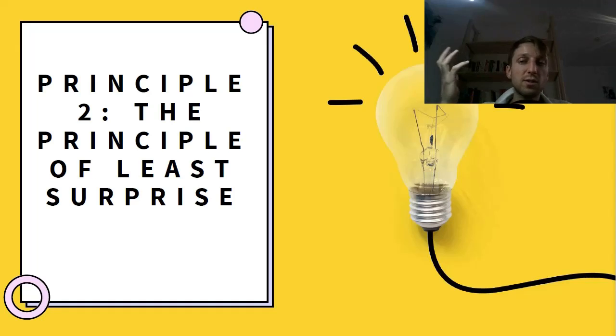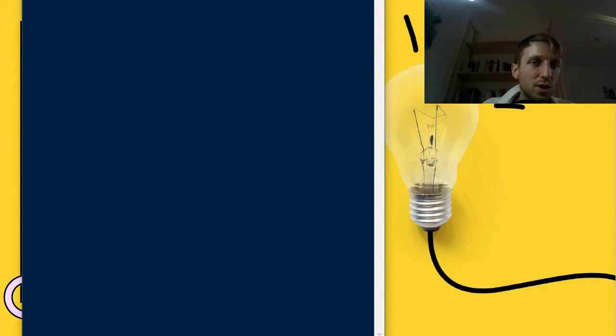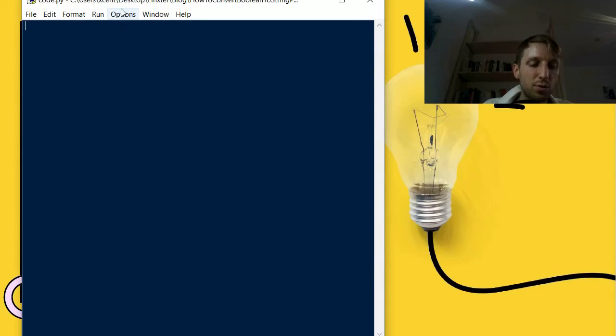Say you write a currency converter that converts a user's input from US dollars to renminbi, the Chinese currency, and you store the user input in a variable. Which variable name is better suited, user_input or var_x? If you open the code shell and want to process the input from a user, would we use this variable name or this one? It's obvious. This one is least surprising, so we would use it. The var_x would actually surprise us somehow, and therefore this choice is much better.